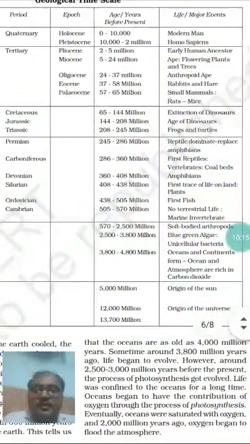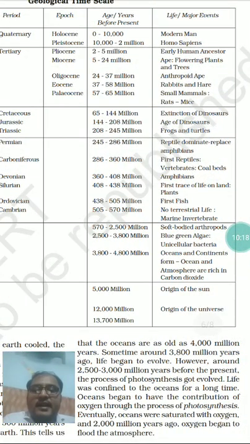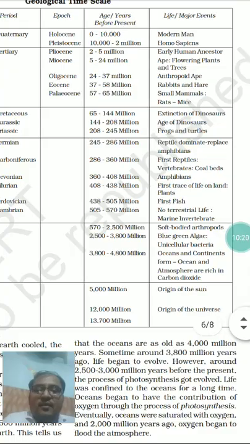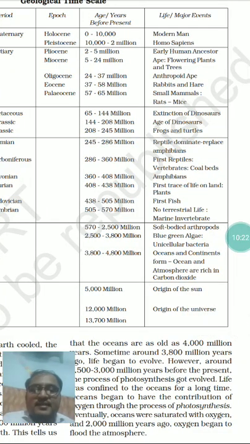Around 3,800 to 4,800 million years ago from the present, there was the origin of oceans and continents. Okay, so the oceans and atmosphere are rich in carbon dioxide.